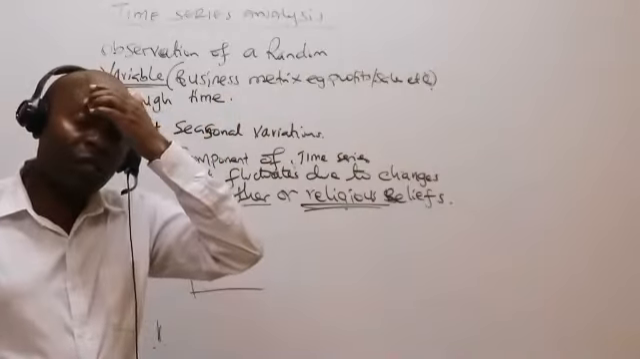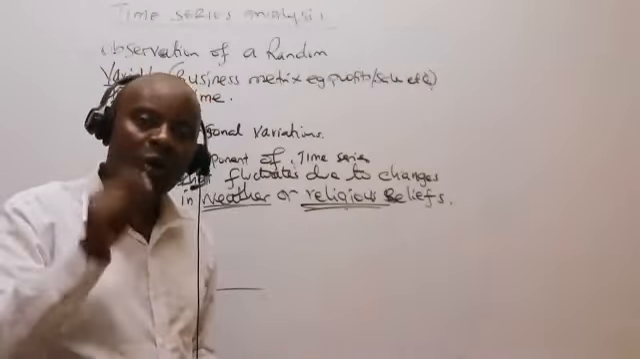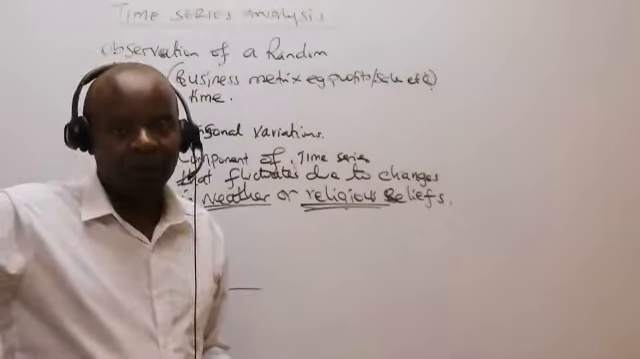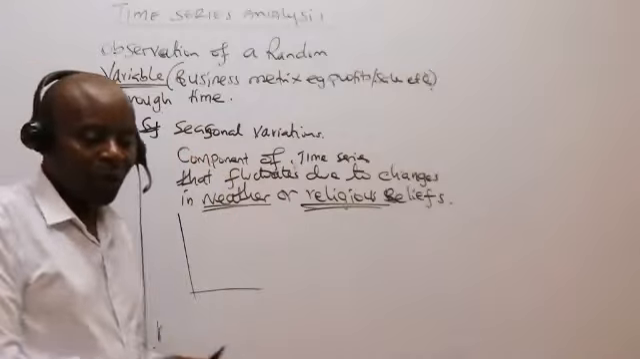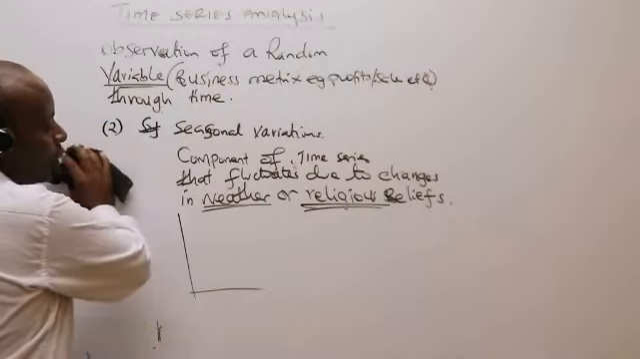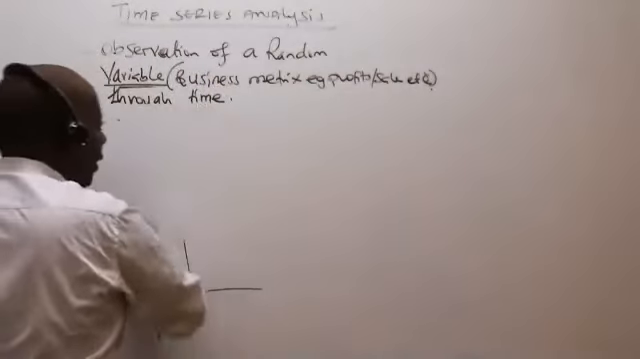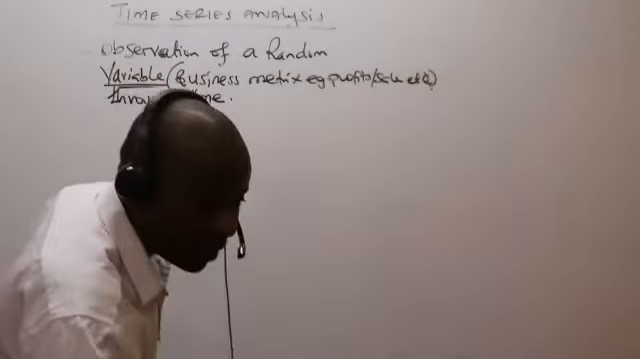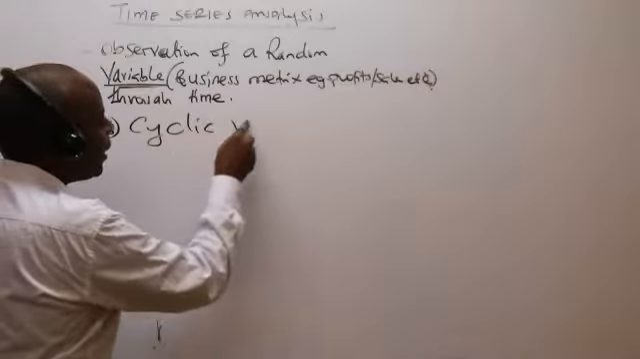So all those changes of our time series, ladies and gentlemen, that are attributable to changes in weather or religious beliefs, religious functions, which of course will be coming as time passes by, will be known as seasonal variations. Very important for us to appreciate that. That is number two. For seasonal variations, always mention weather, stroke religious beliefs. So that is it, ladies and gentlemen. Please allow me to take on the third one. The third one is what we call the cyclic variations.